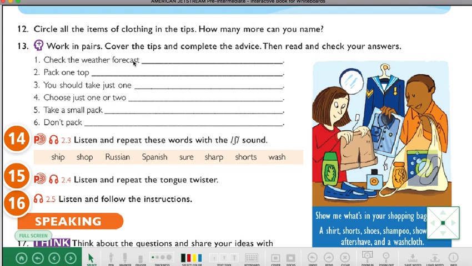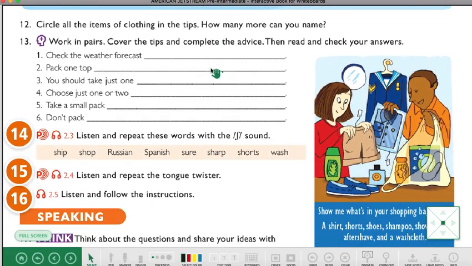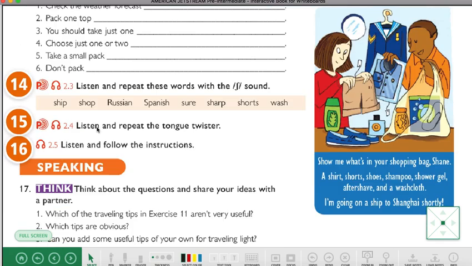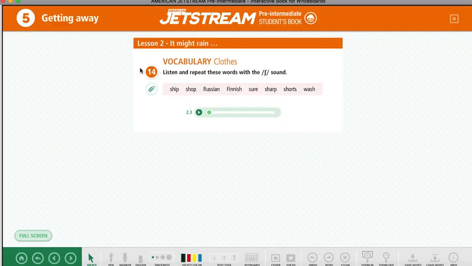For example, check the weather forecast if you are going to travel. I don't know, okay? So here we have check the weather forecast where you are going and only pack suitable clothes, okay? So that's the advice or the suggestion. I have to try to remember it, yeah? Then we have an audio. This is about this sound, okay? So you can click on it, listen to the audio. I am having problems. That's it, okay? This is just to practice, okay?